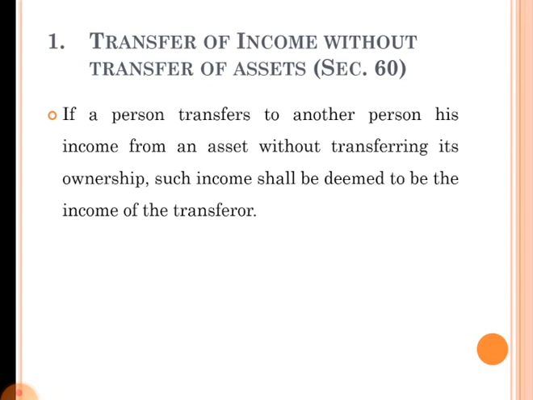Without transferring the ownership, if he transfers any of his income to another person, that income is considered as the income of the transferor itself. It does not become the income of the transferee. So, this income is taxed in the hands of the transferor itself. That is the transfer of income without transferring the assets or ownership of the asset.